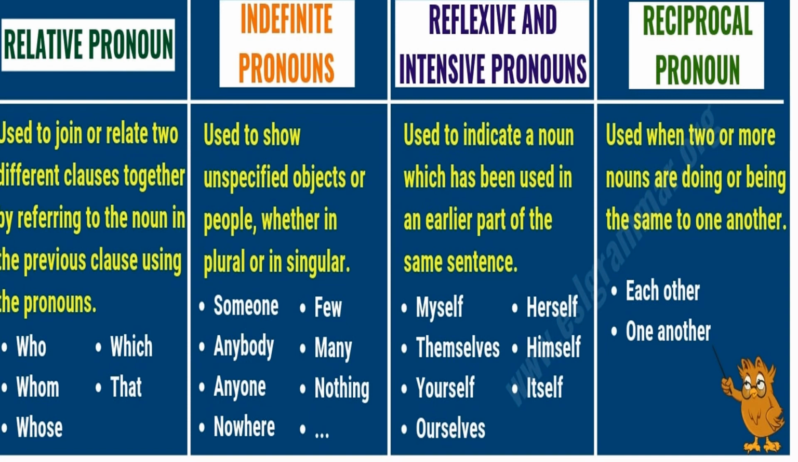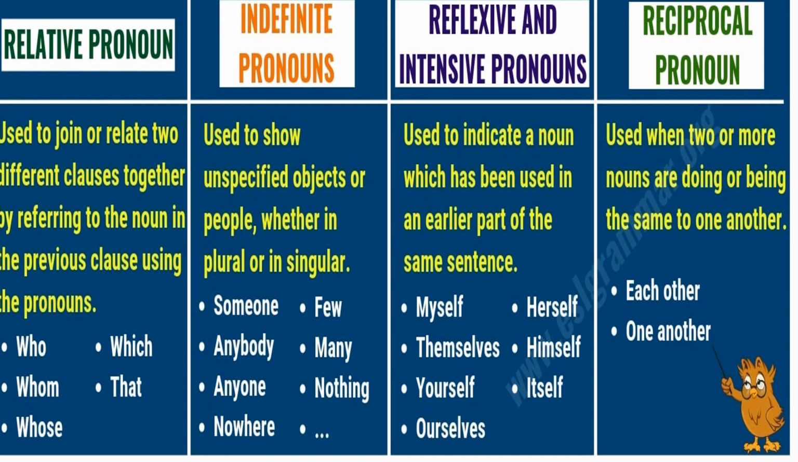Now the next type of pronoun is reflexive and intensive pronouns. What are reflexive pronouns? They are used to indicate a noun which has been used in an earlier part of the same sentence. Myself, herself, themselves, himself, yourself, itself, ourselves. Now, reflexive is you did your work yourself. If I say, I told my mother myself, I was stressing upon the word myself. I myself told my mother.